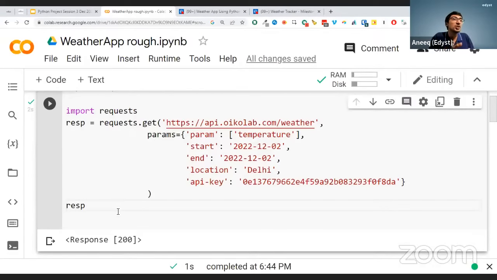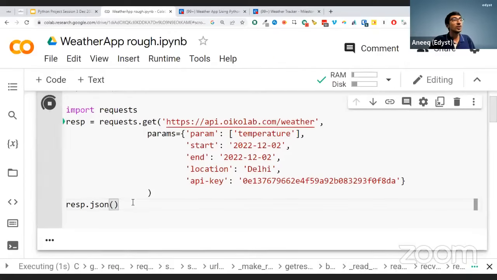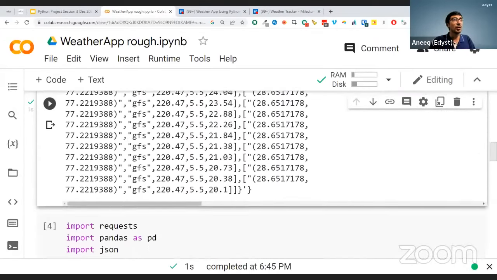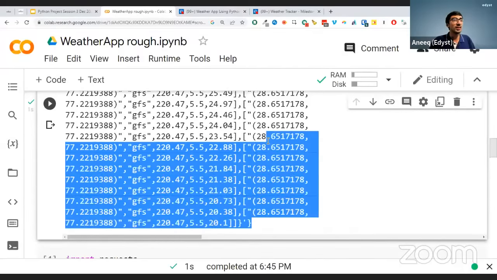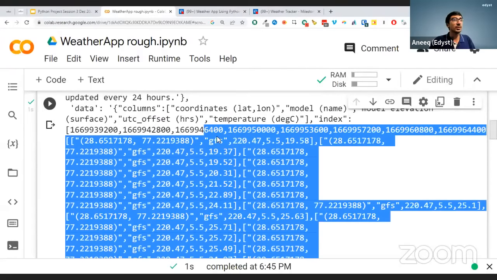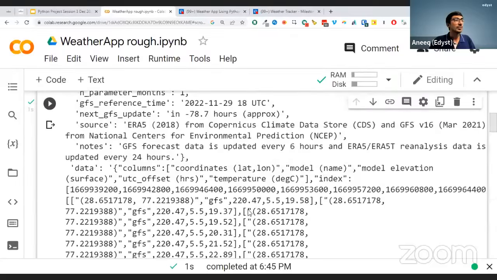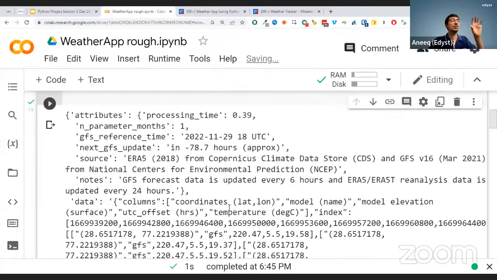You need to convert this response to a JSON. So I'll say response.json over here. And now what you will come to know is, this is the JSON that I got back. Looks very scary, right? Looks super scary and so on. You don't need to get scared of it, but it's giving you, hey, I'm going to give you all the different things. These are all the amazing things that you asked for. So I'm giving you all of those different things. And yeah, okay. Let's read all of this one by one.